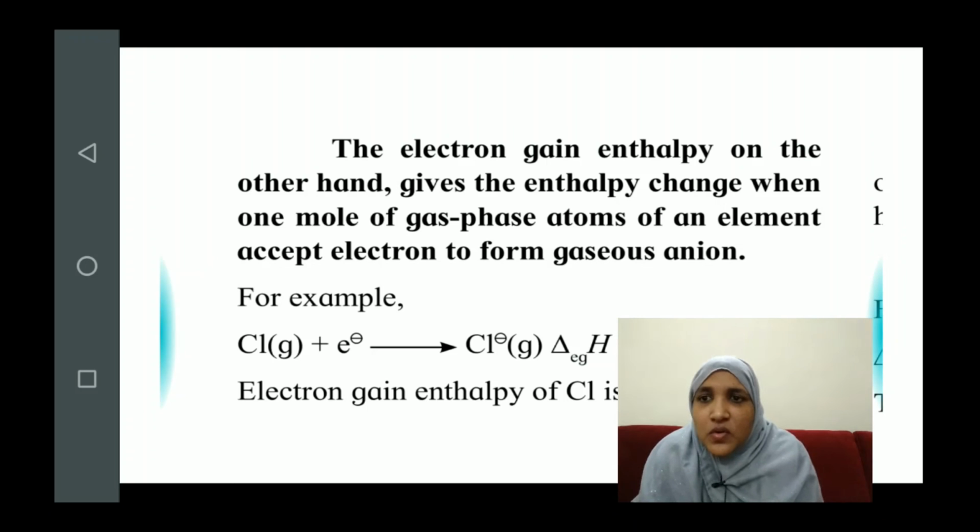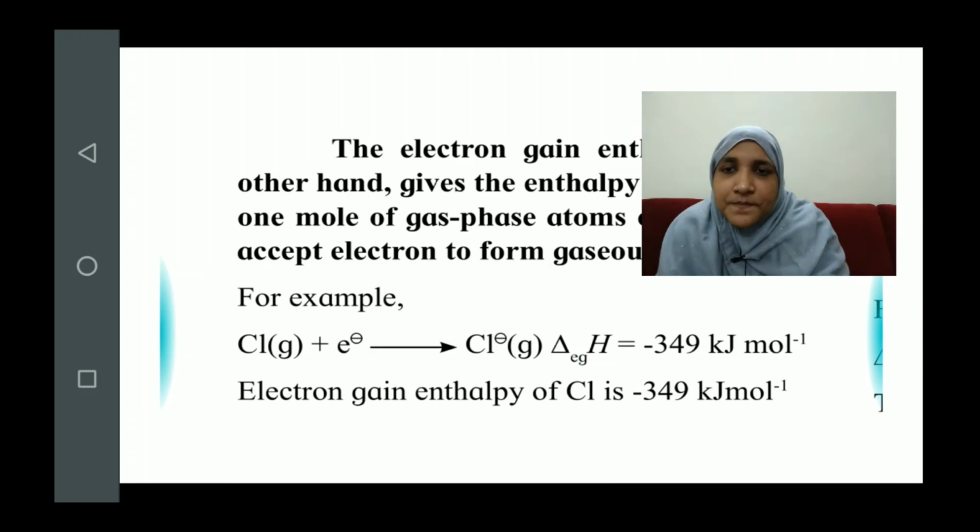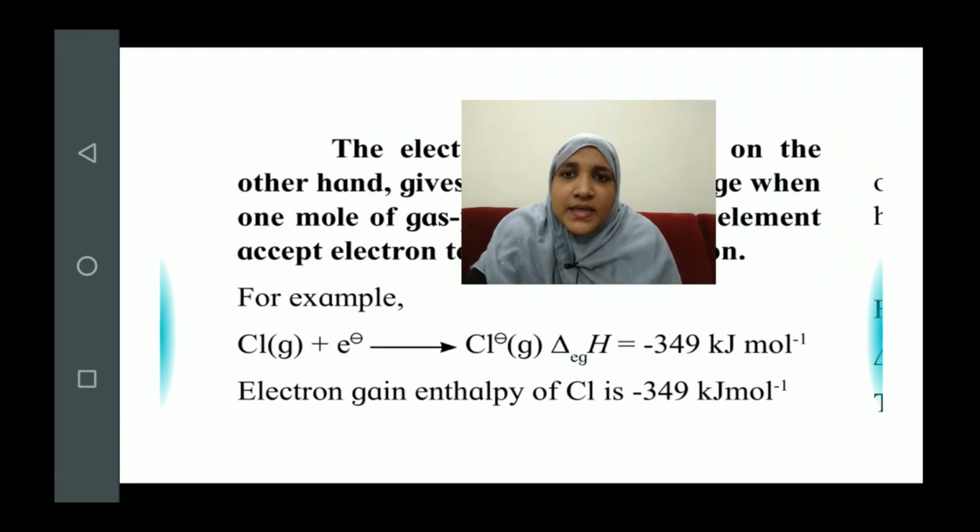So an example of chlorine gas is given. Chlorine, by accepting an electron, forms chloride anion, and the enthalpy change for it is minus 349 kilojoules per mole. That is, it is an exothermic or heat releasing process. Now see the next one.